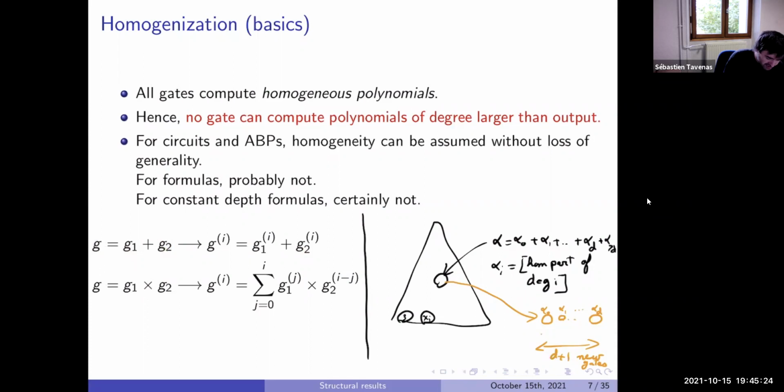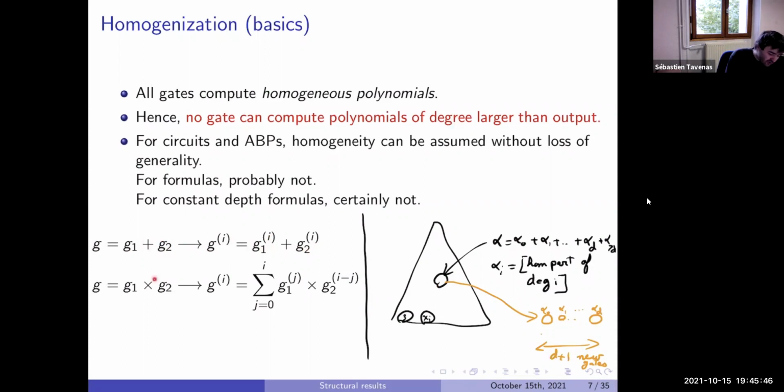So G, the original circuit, was the sum of G1 and G2. In particular, if you look at the ith component of G, it's easy, it's just the sum of the ith component of G1 plus the ith component of G2. By induction, we know how to compute them. We just replace this plus by this plus in the new circuit.